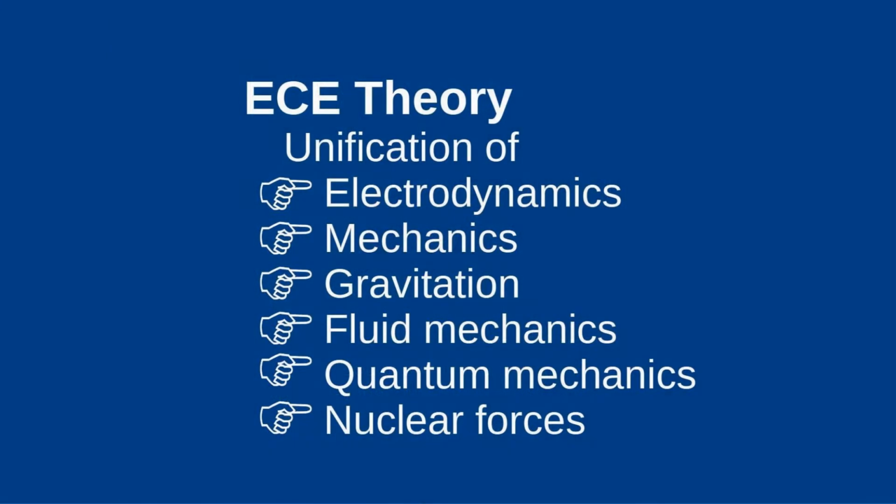Evans realized that he could use Cartan geometry, that is extended Riemann geometry, to formulate electrodynamics. Einstein failed to do this. Evans thus made electrodynamics compatible with general relativity, without even fundamentally changing the form of the equations. Mechanics, gravitation and fluid mechanics were then formulated and unified by the Cartan geometry according to the same principle. Quantum mechanics, as well as the weak and strong nuclear forces, were also managed to be included accordingly, so that all areas of physics are unified with it, and ECE theory can be regarded as a theory of everything.